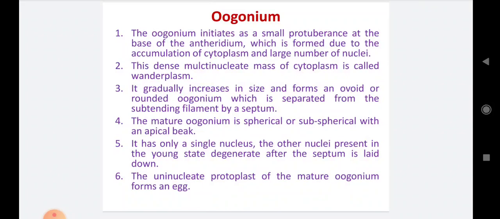Number 6, the uninucleate protoplast of the matured oogonium forms an egg. The protoplast of the oogonium, having the single nucleus, forms the single egg inside the oogonium. That egg is a non-motile structure, and the egg is nothing but the female gamete.